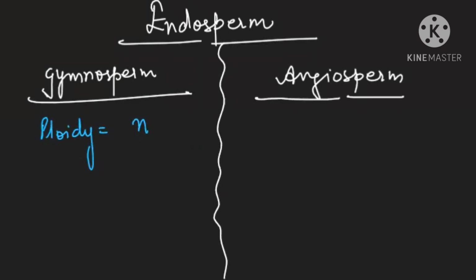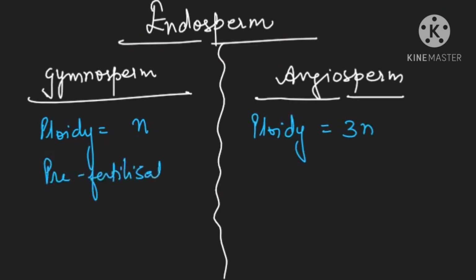So here the ploidy level will be 3n. First of all, the difference with respect to ploidy is clear. In gymnosperm it is haploid, but in angiosperm it is triploid. Then it is made before fertilization. It is a pre-fertilization product. And this is a post-fertilization product.